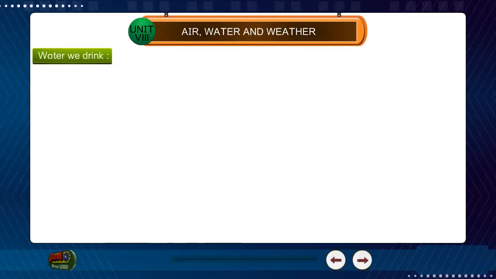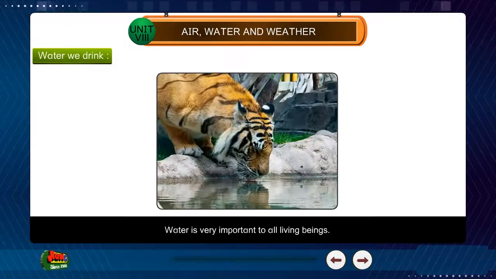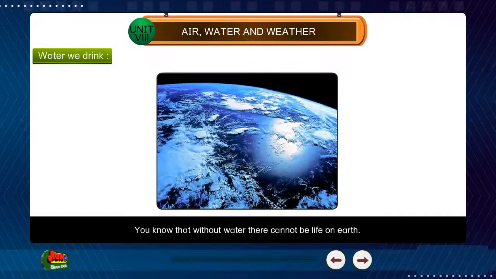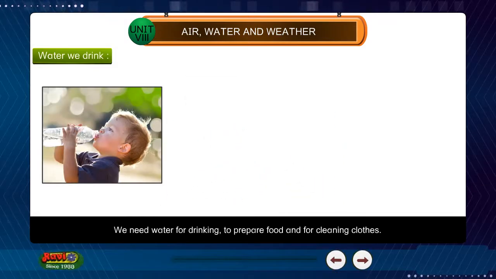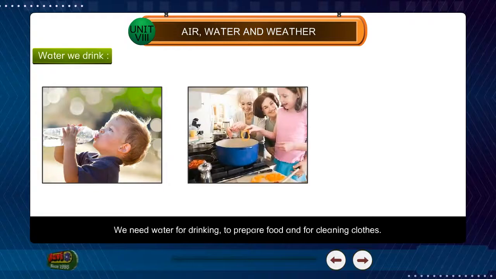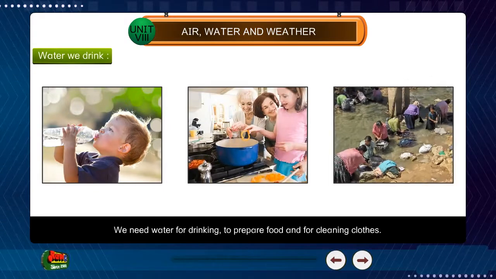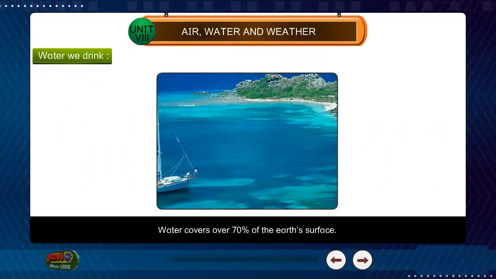Water we drink. Water is very important to all living beings. You know that without water there cannot be life on earth. We need water for drinking, to prepare food, and for cleaning clothes. Water covers over 70% of the earth's surface.